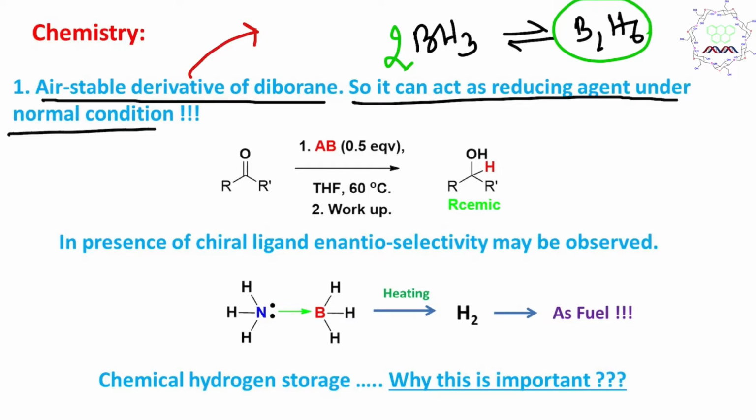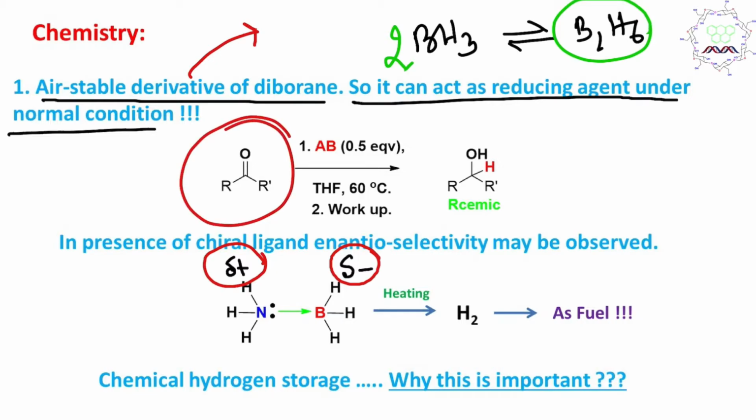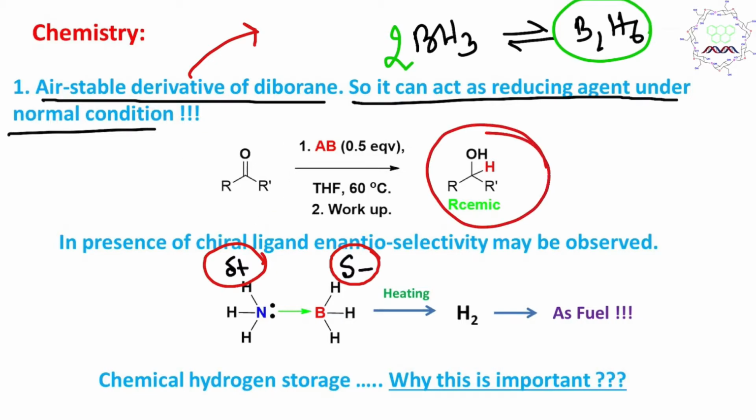And if you look at the polarity of this diboron reagent, as I told, this boron hydrogen is delta negative and this ammonia nitrogen hydrogen is delta positive. This is, students, a very good criterion for this reagent to be a reducing agent, for reduction of this carbonyl compound into the corresponding alcohol. In this way we will definitely get a racemic product if these R and R prime are different.